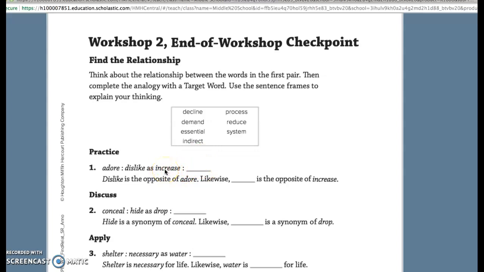If you increase speed, that means that you go faster. If you decline speed, you're slowing down. So right here, dislike is the opposite of adore, right? Likewise, blank is the opposite of increase. What word did you put there? You should put that there also.